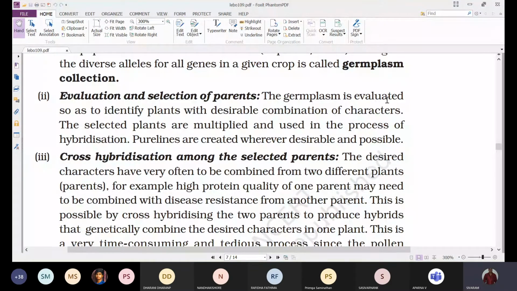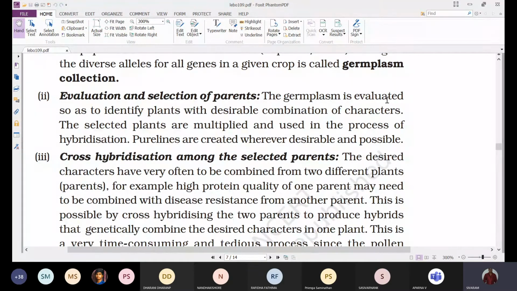Whatever maximum desirable characters we select in one plant variety, and in another plant variety we also select some more desirable characters, we bring all these desirable characters into one. That is the main purpose of plant breeding: bringing all the desirable characters into one plant variety. So as to identify plants with a desirable combination of characters.